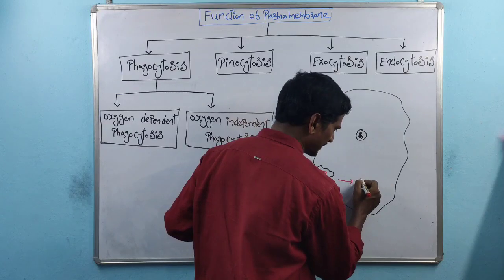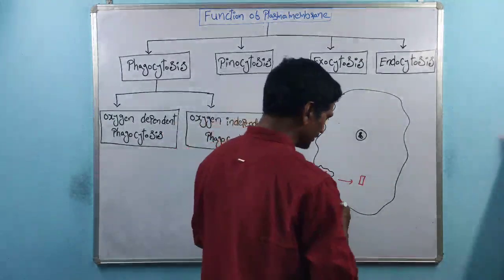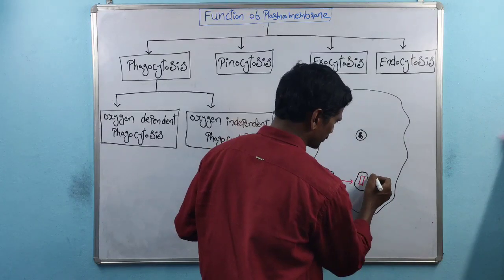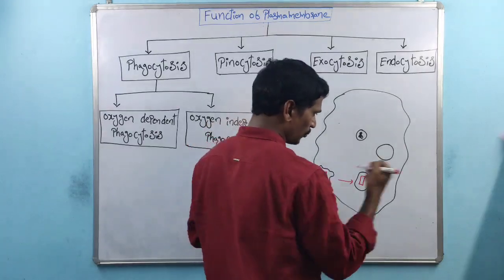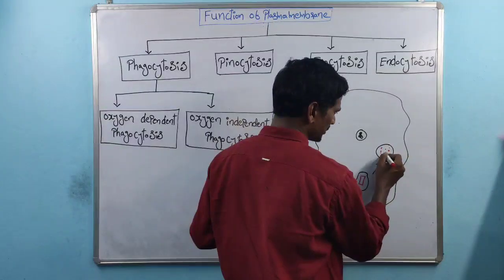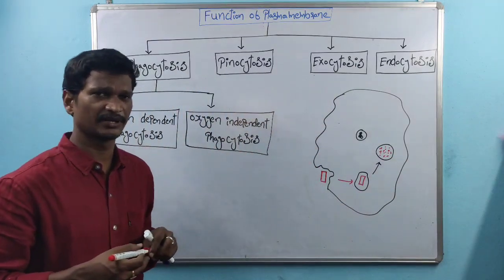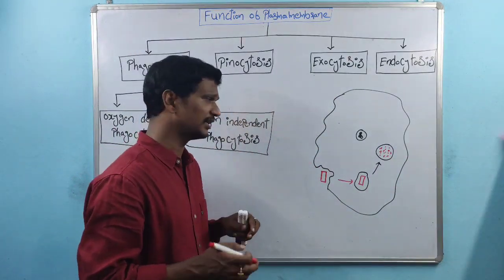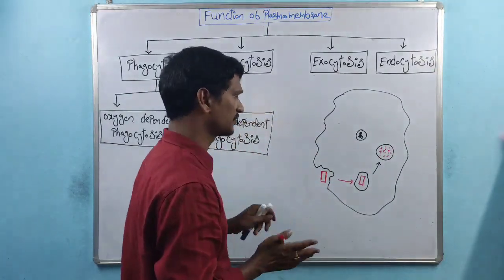Once the food material is taken inside, the destruction of the food material takes place. During the destruction process, a certain amount of energy is liberated. By utilizing that energy, the amoeba cells survive.